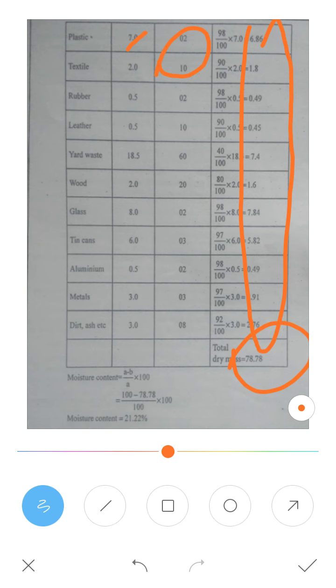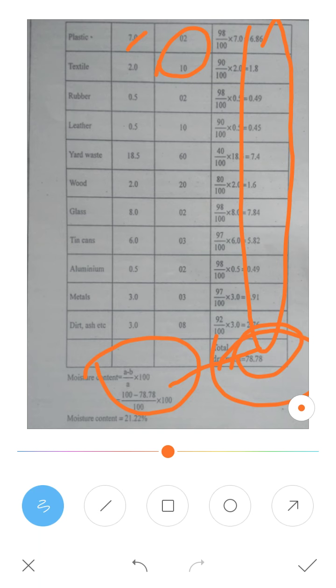Wet mass will be 100 minus this answer that you got here, which gives the wet waste. So that's what we are doing here. The moisture content is equal to A minus B divided by A into 100. A is the total sample, B is the dry mass, that is 78.78.